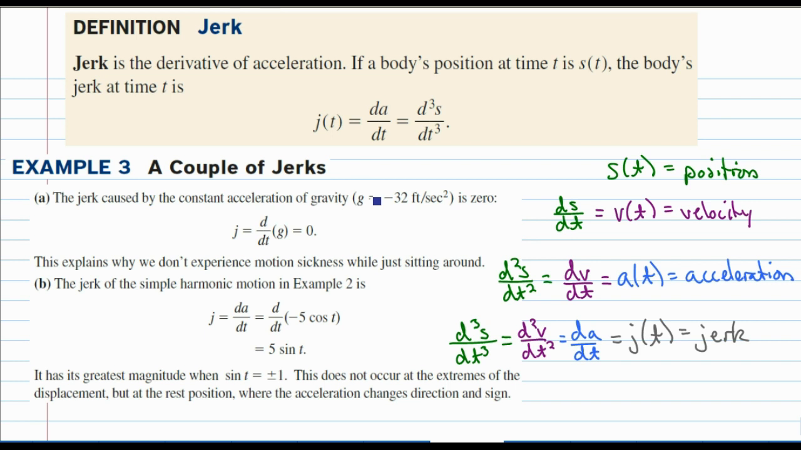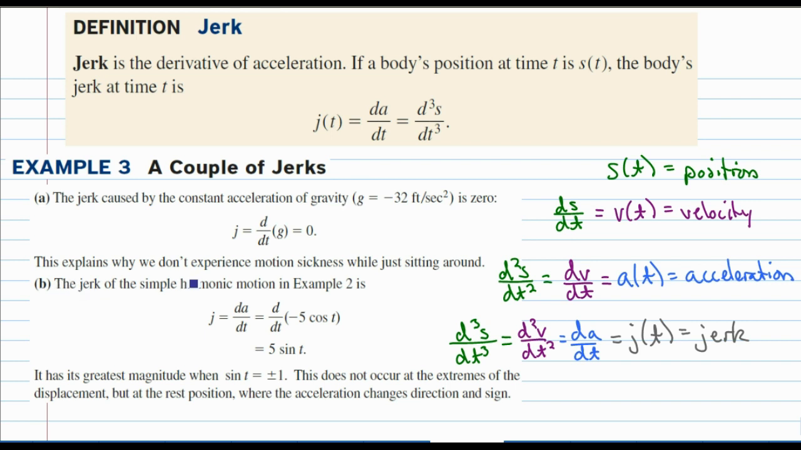And what that means is if you drop something or if you go bungee jumping, you're not going to feel a jerk when you jump off of the platform. You're going to feel a gradual increase in velocity, which is a constant acceleration, and therefore no jerk.